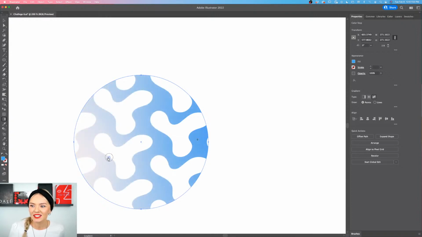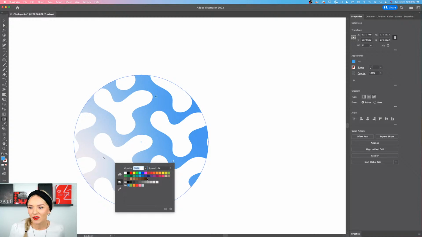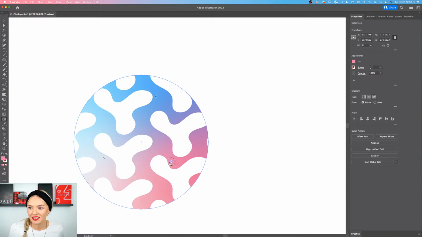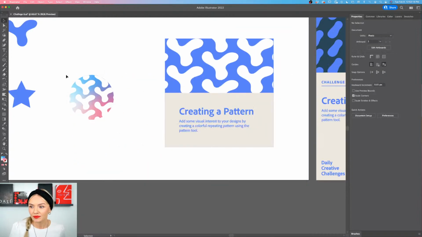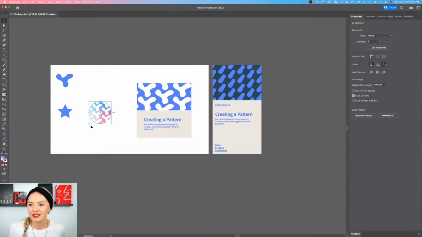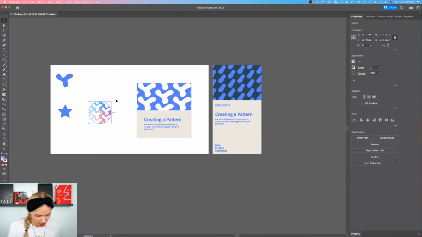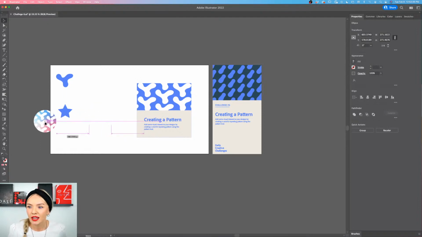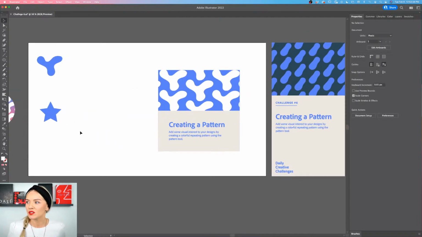And here you can see this is what a flexible freeform gradient is: you can set color points, and then those color points are filled with color, and depending on how you move them around, the color will distribute. So I'm going to go in and maybe make this one a different color, something like this. And you can see you can really create something really cool with the gradient tool in combination with the pattern tool. Anyway, just a quick experiment. We can set that aside, unlock with Command, Option, and 2 right there, and bam, we're going to set it aside, maybe use it at some other point.